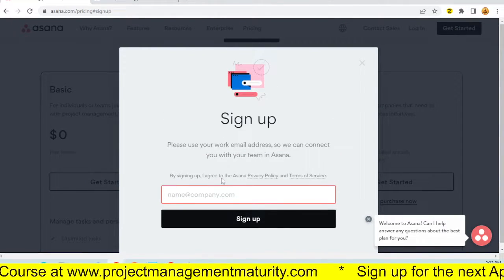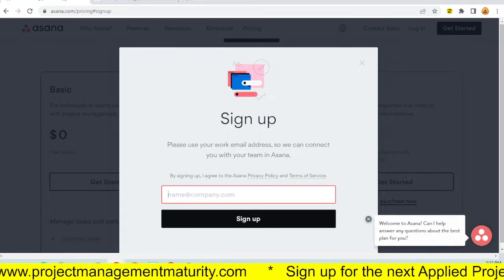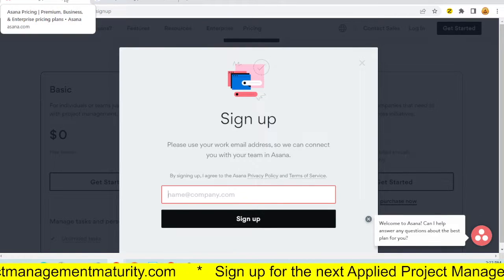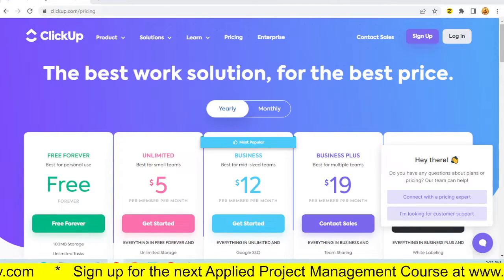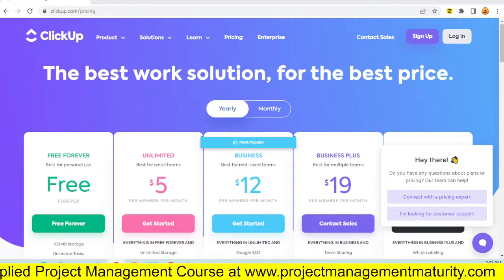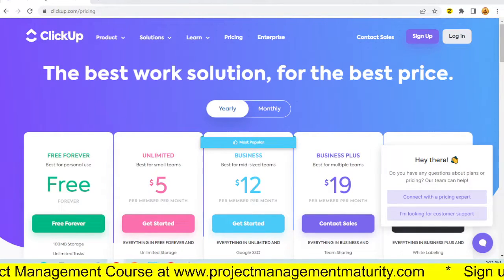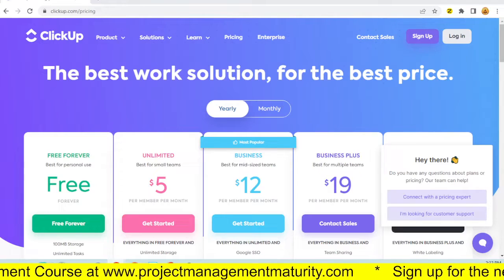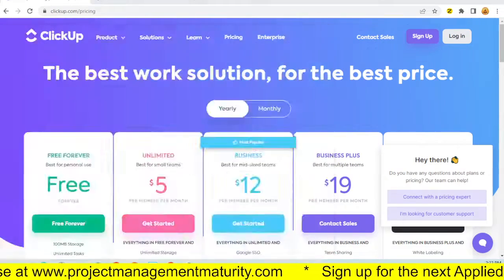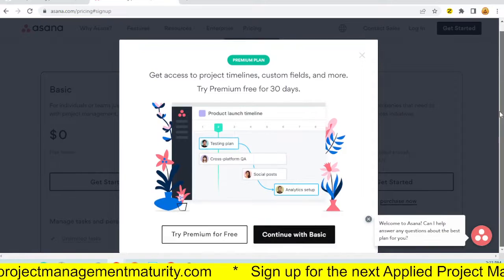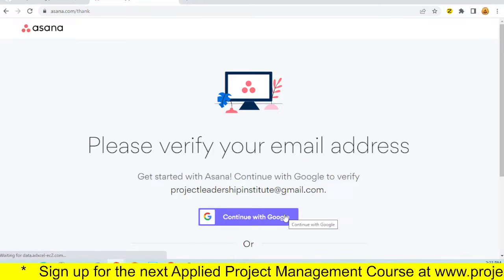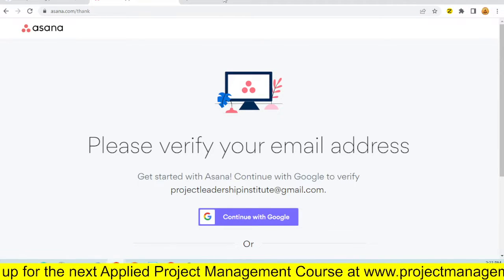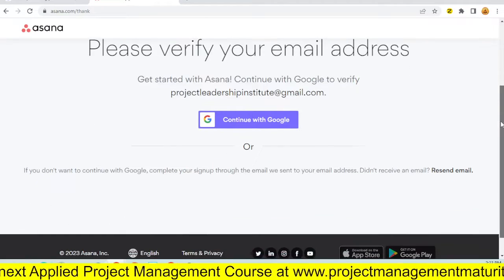It wants me to sign up and put in name at company.com. Well, name at company.com. Let's see if I can put in. Let's see if I can do that. Okay. So I've gone ahead and put in that information. And let's continue with basic. Okay. And seems like it's giving me the opportunity of continuing.